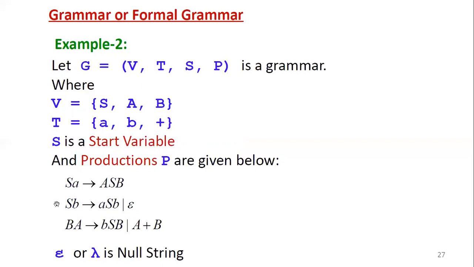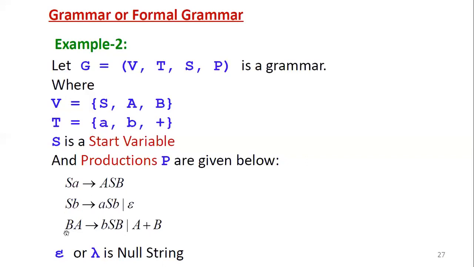Then the second production, SB: capital S, small b. So S is a variable, small b is a terminal. It derives ASB. Here small a, small b are terminals, capital letters are variables, or epsilon. Epsilon is the null string, also denoted by lambda. Now you can see here also it has two productions. SB derives ASB, then SB derives epsilon. Starting with the same left hand side combination, SB derives ASB, SB derives epsilon. These two can be combined by using the symbol OR. Here the right hand side is a combination of (V union T) whole closure, so null is also there.